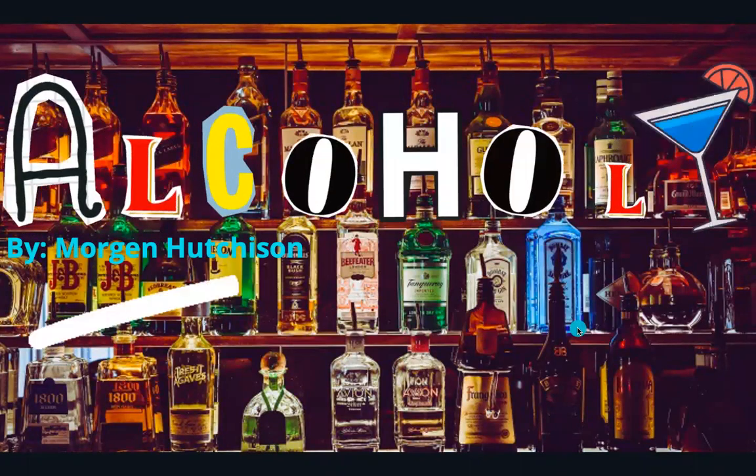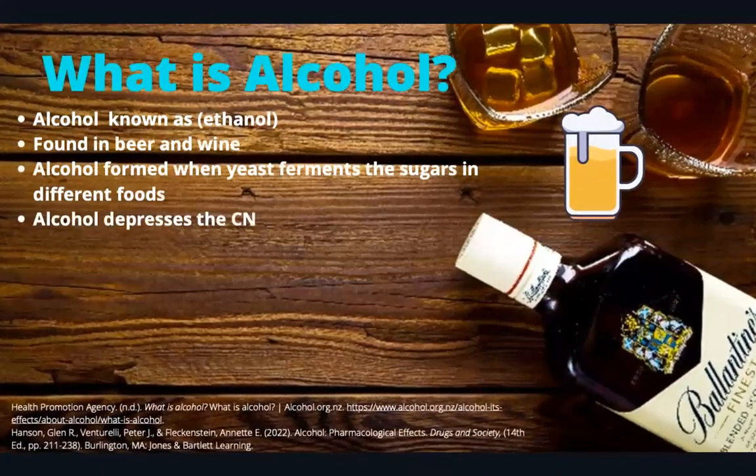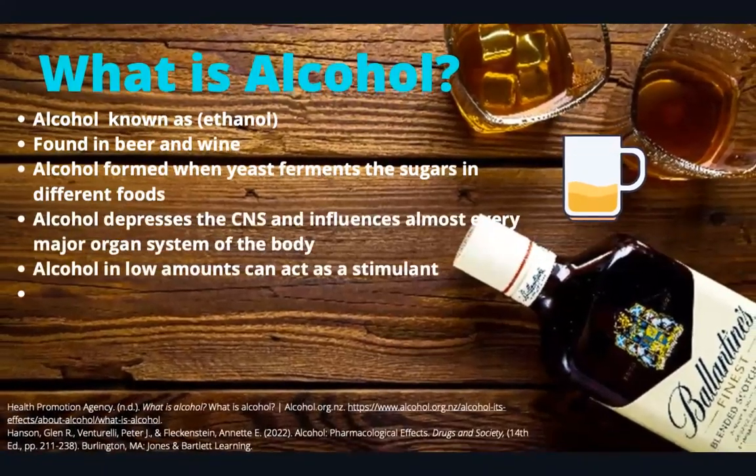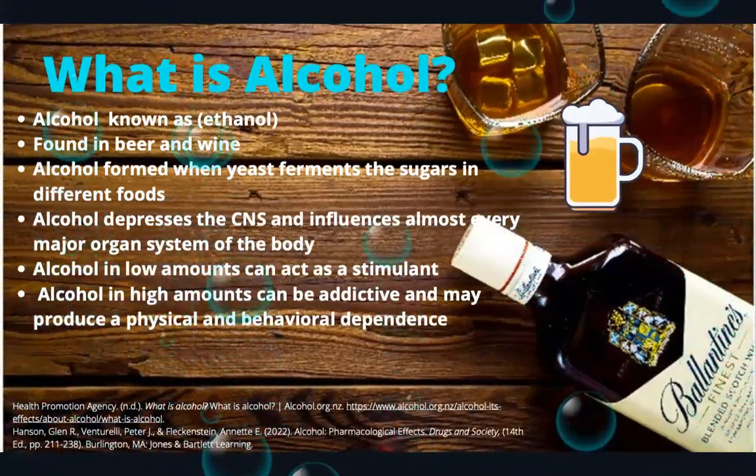So let's get started with what is alcohol. Alcohol is also known as ethanol, and it's the ingredient that's found in beer and wine. Alcohol is formed when yeast ferments the sugars in different foods. For example, wine is made from the sugar in grapes.